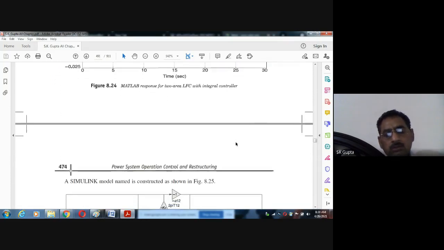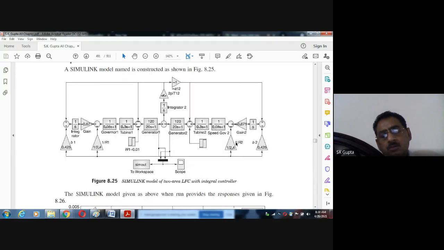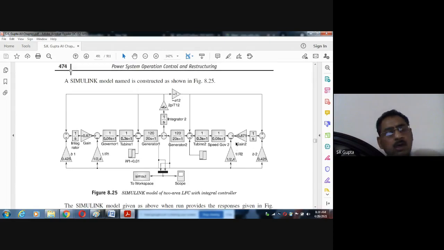Is there any question? The same thing we can do in Simulink also. You also study Simulink programs in your laboratory class. You apply the drag and drop method from the Simulink window, right? Drag and drop the generator, then turbine, governor, and so on.